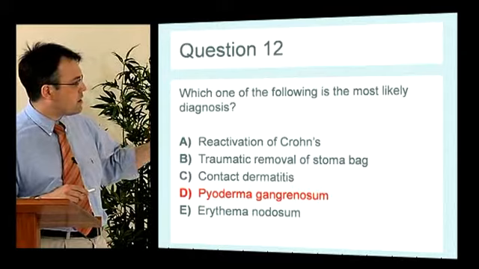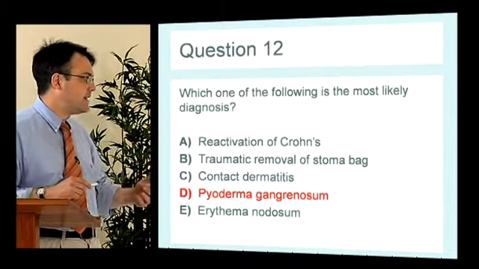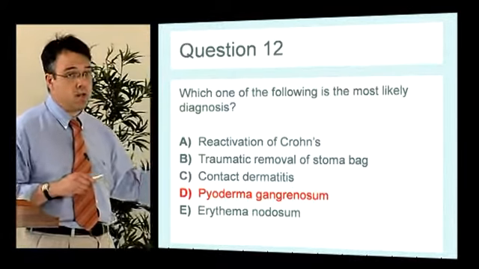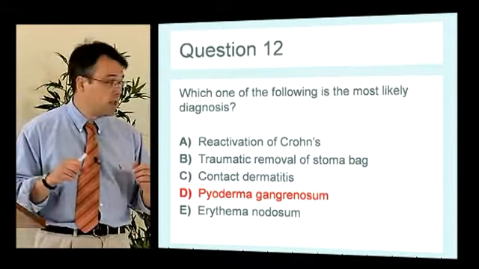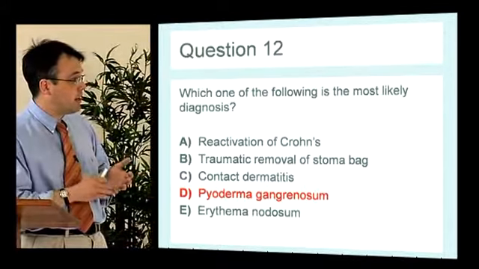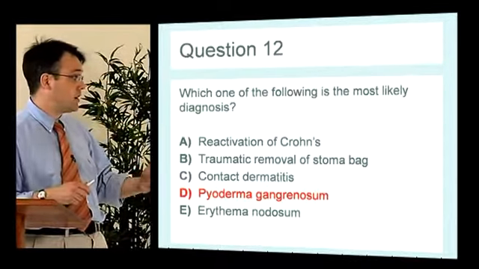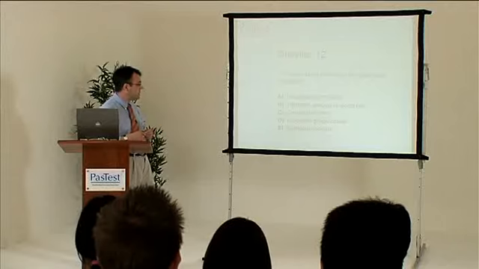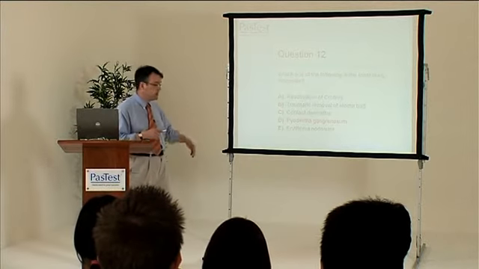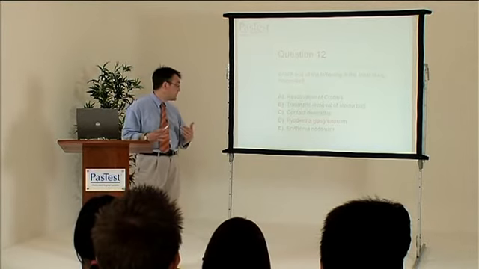I think contact dermatitis is less likely, as is trauma, as if you recall from the history of the question, the patient has diarrhoea and raised inflammatory markers suggesting there is active Crohn's disease, and pyoderma will be a part of the active Crohn's disease.